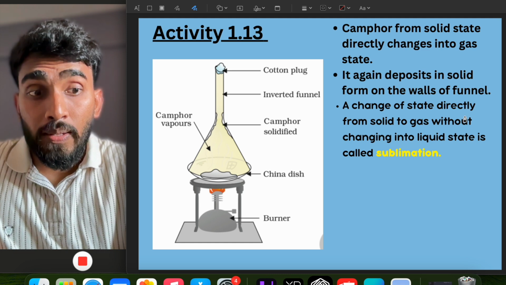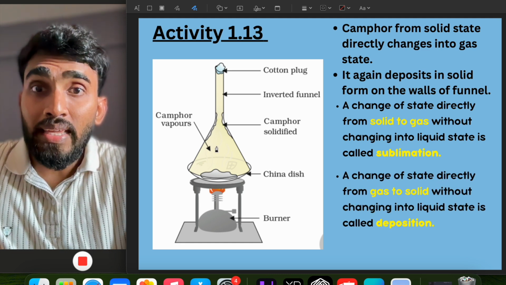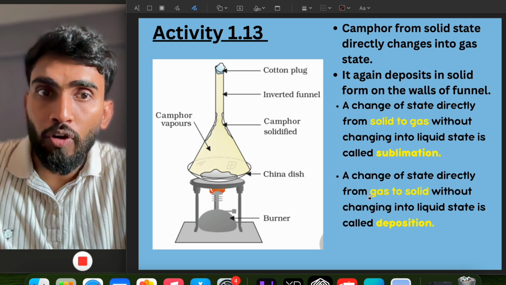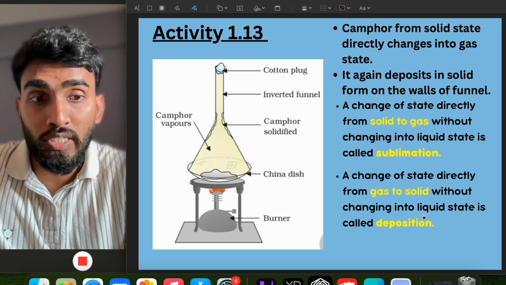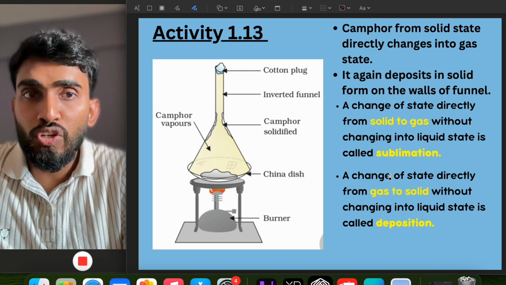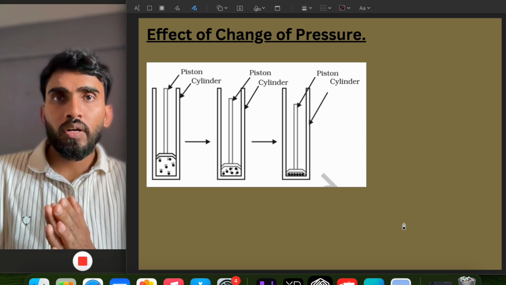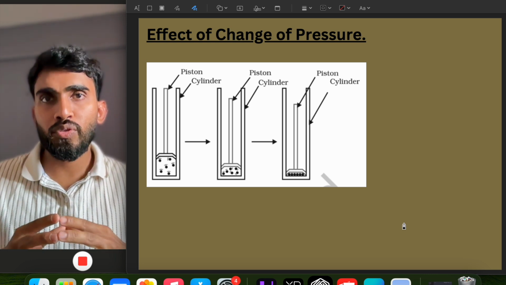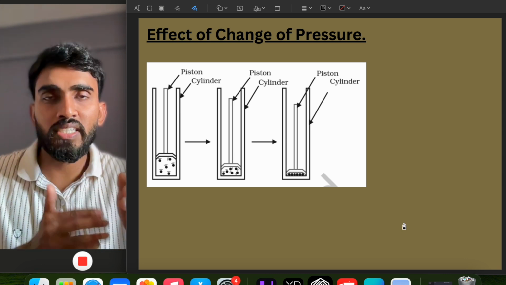Okay, and a change of state directly from gas to again solid form, it is called as deposition without going into the liquid state. Okay, so this is the definition of sublimation and deposition. So here till now we have understood that change of temperature plays a role in changing the state of matter.